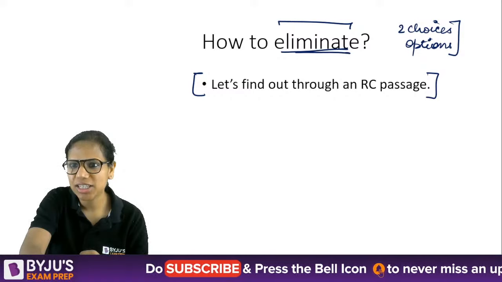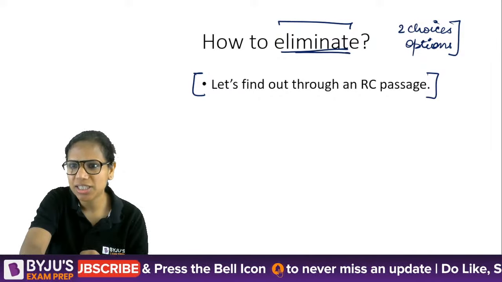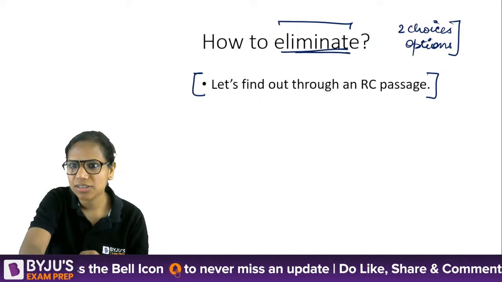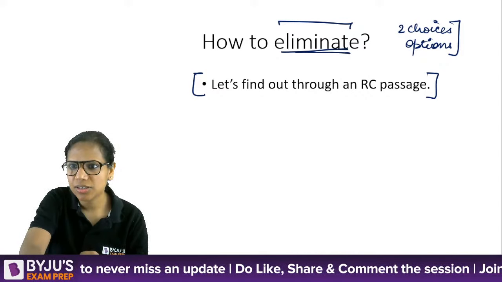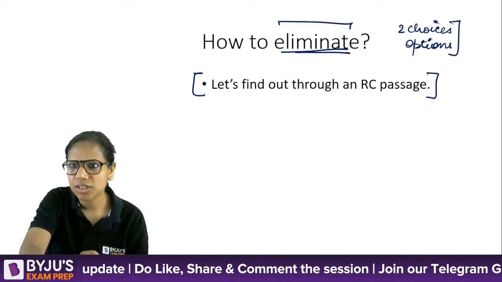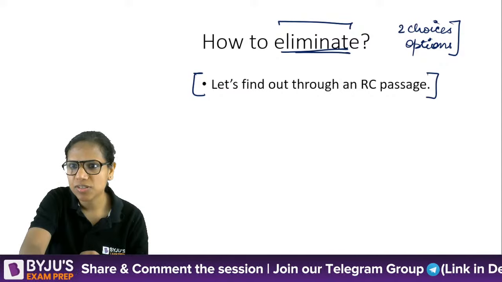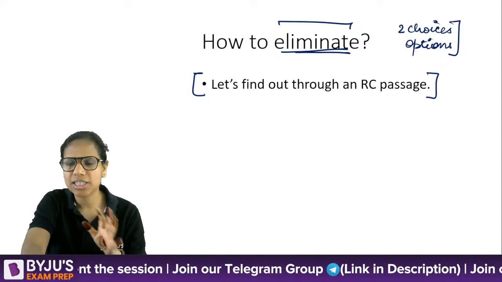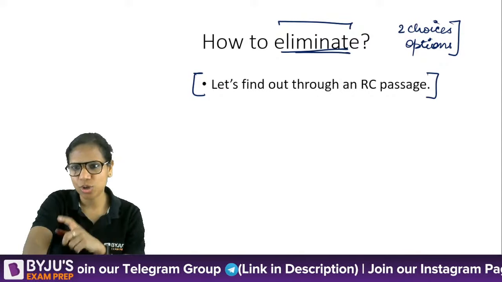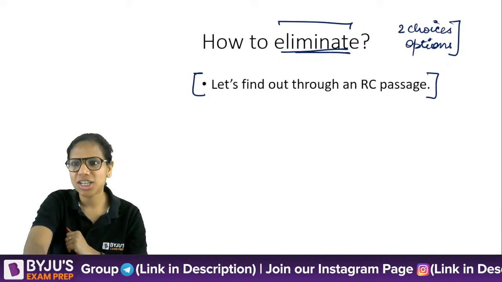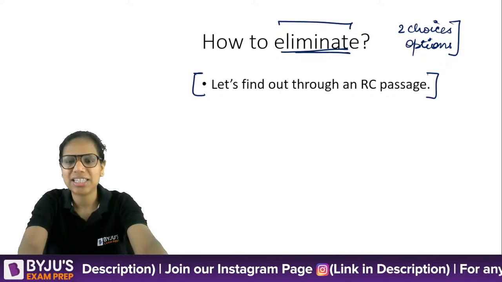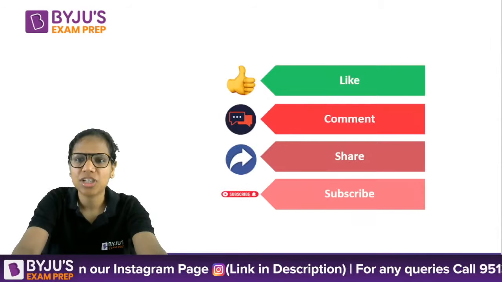Seeing some of your earlier queries, because in VARC, let's learn how to eliminate. I think that will solve a number of the problems that I see in the chat box right now. Let's see how we can improve our RC score.